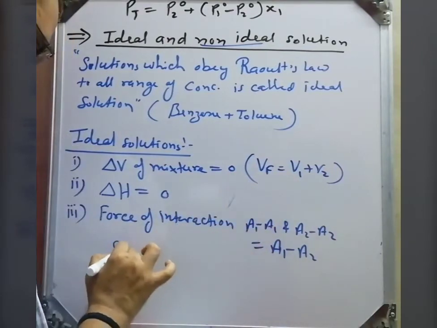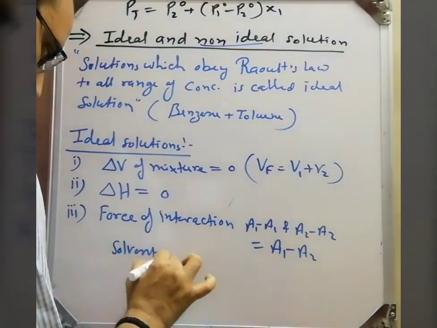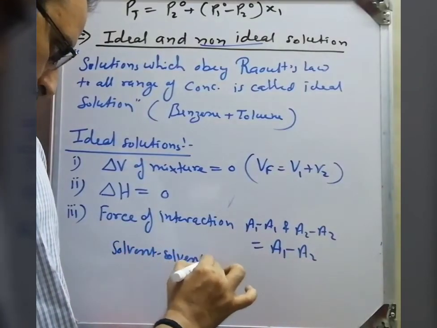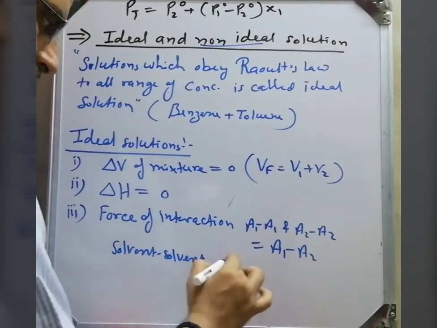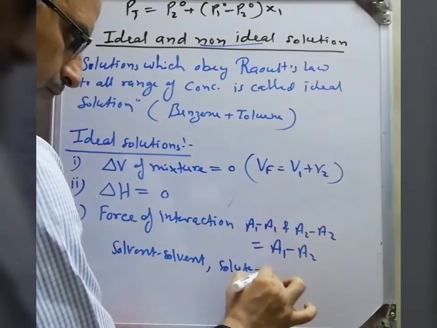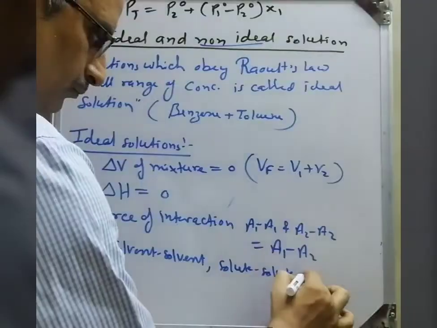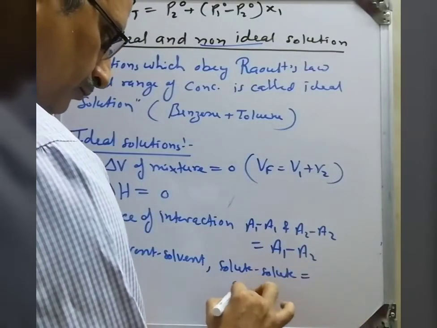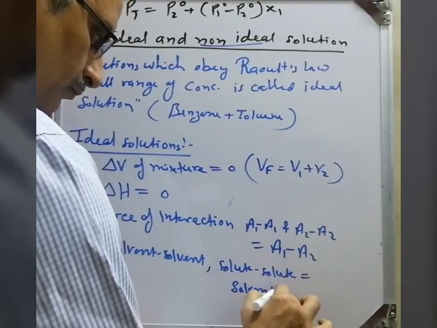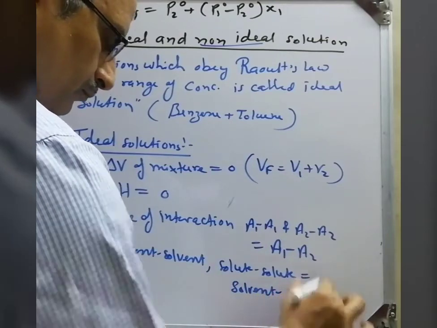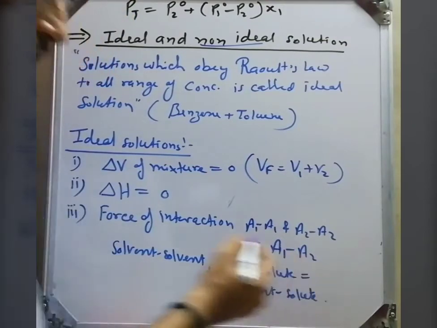For example, benzene and toluene: solvent-solvent interaction and solute-solute interaction are equal to the solute-solvent interaction. Because of that, this solution shows the ideal behavior.